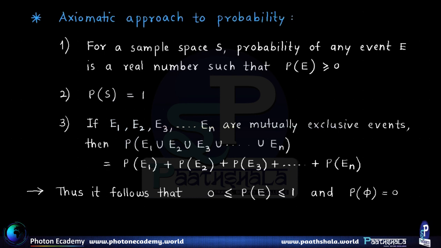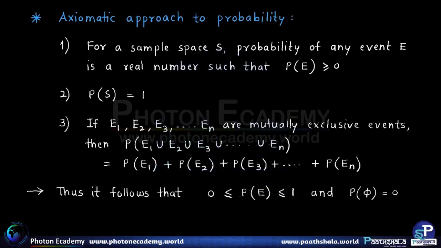In that case we call these events mutually exclusive events. If this is the case, then probability of the union of all the events, and here union means just addition of all the events, in set theoretic notation the union, is equal to P of E1 plus P of E2 plus P of E3 and so on up to P of En.